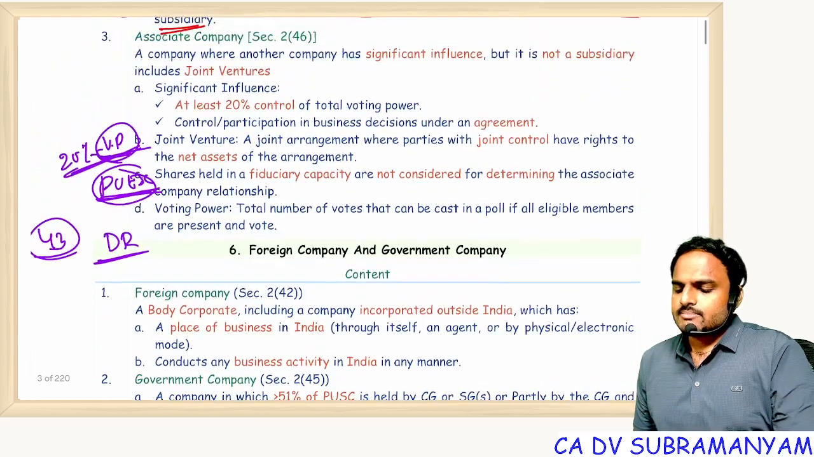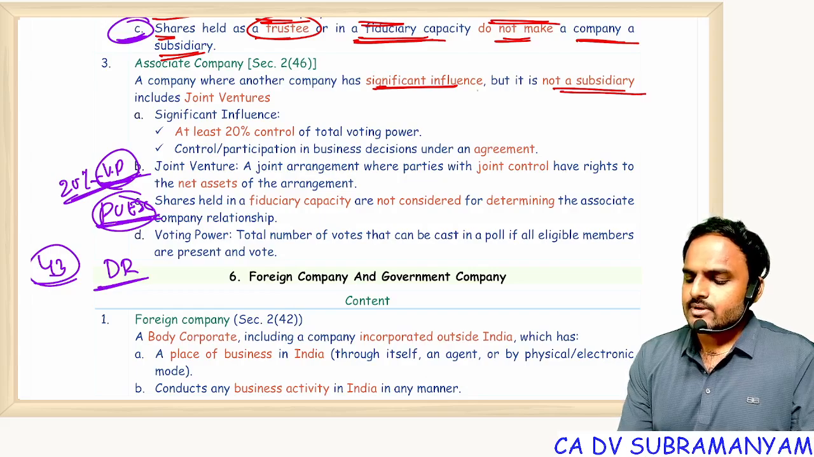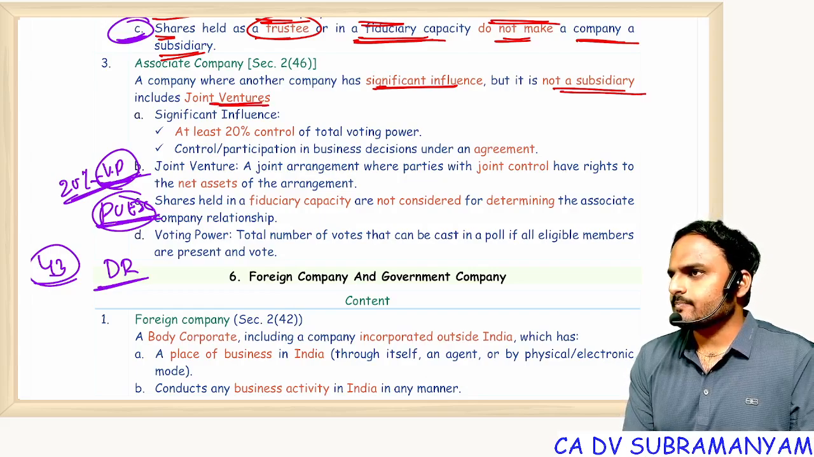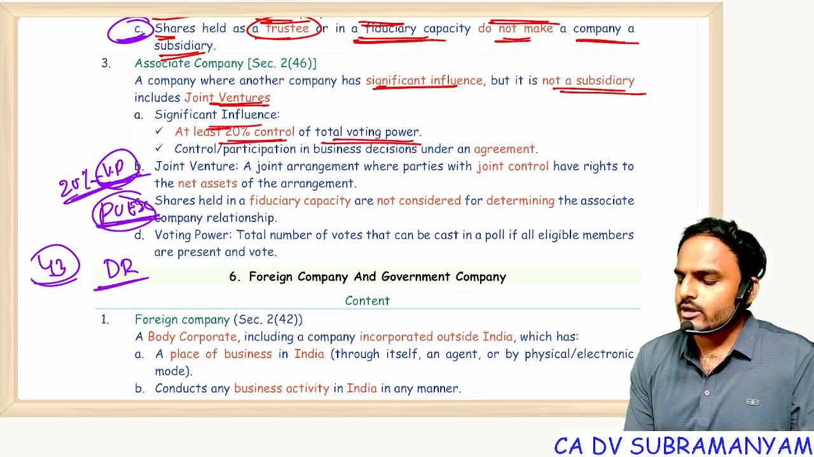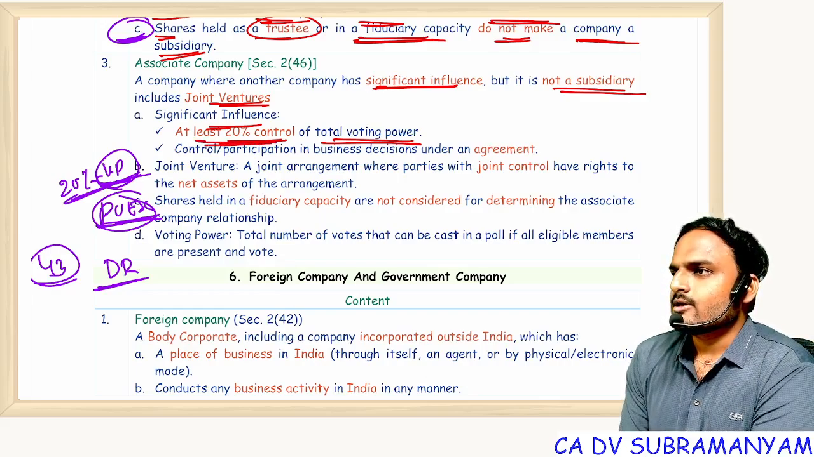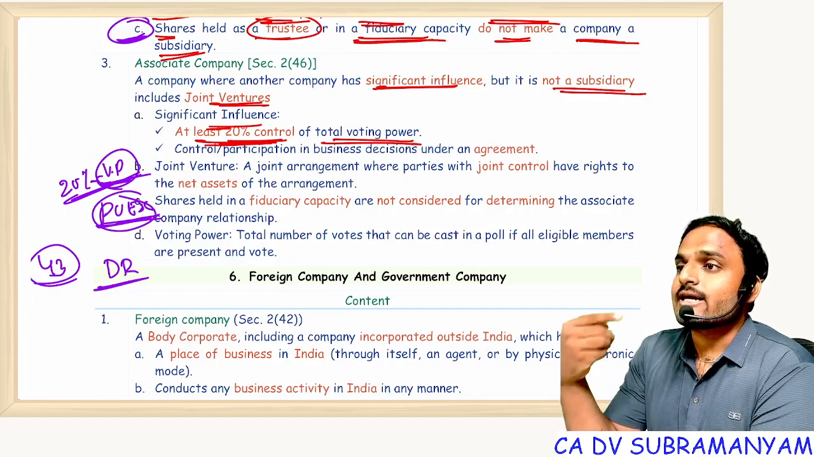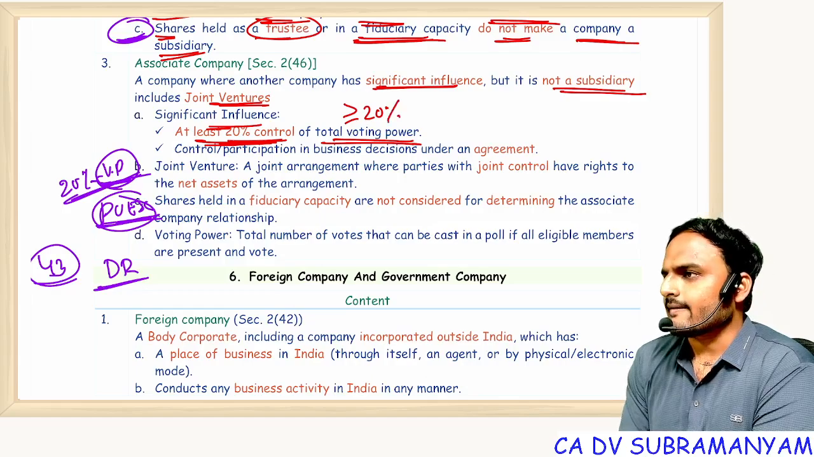So in an associate company, a company has significant influence but it is not a subsidiary, and this includes joint ventures. Next one, significant influence, at least 20% control of total voting power. They use the words at least 20% control, so readers will get a doubt: at least 20% means greater than or equal to 20.